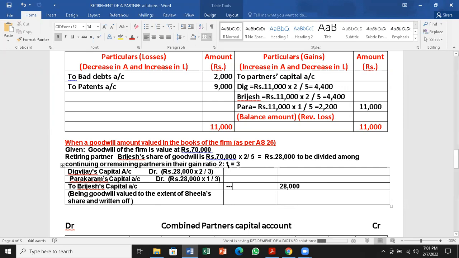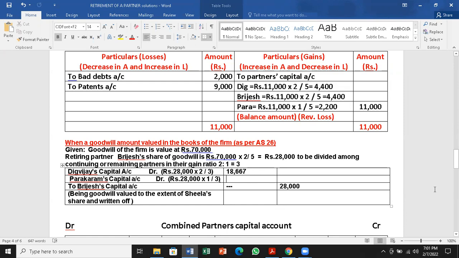The 28,000 to be divided here in 2:1. $18,666.66 will come.